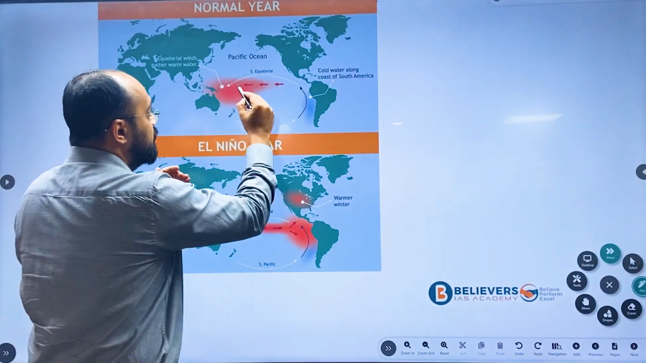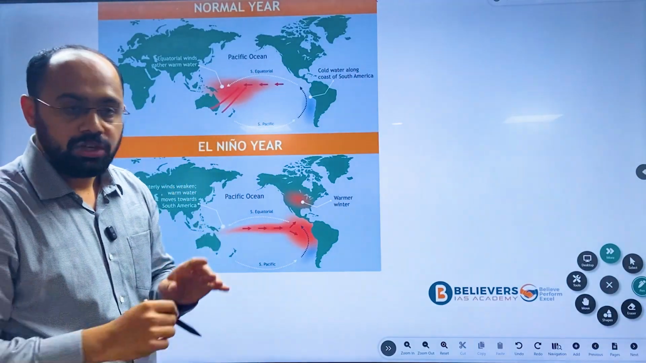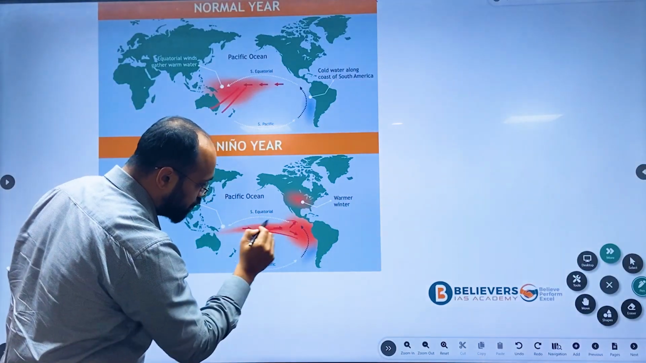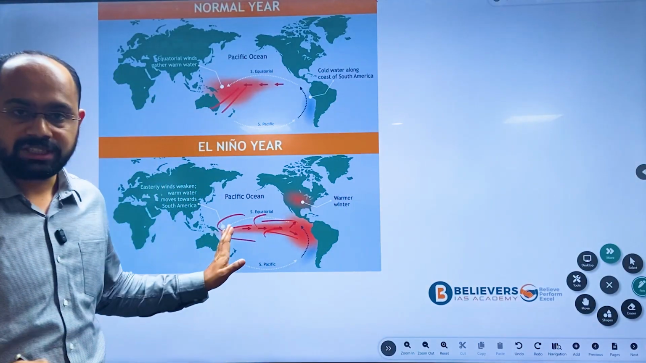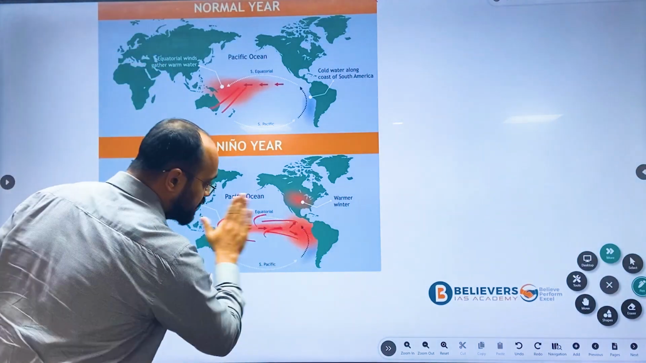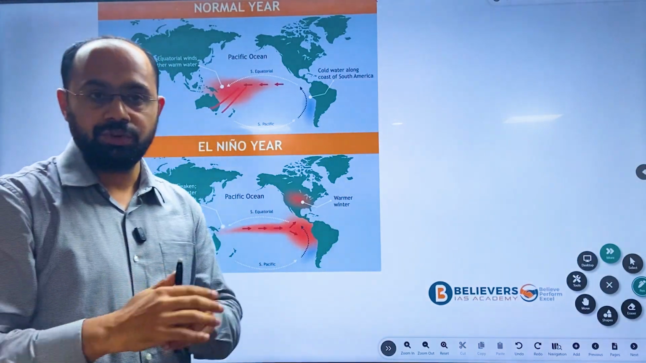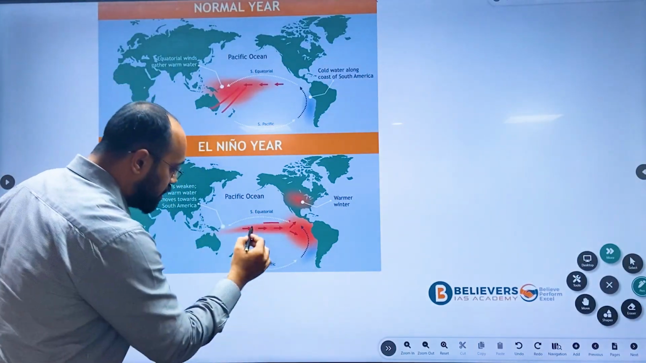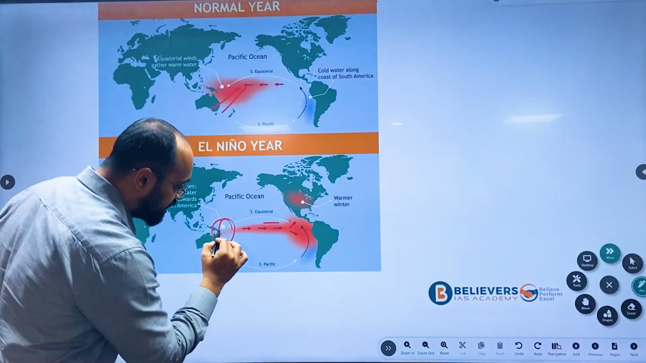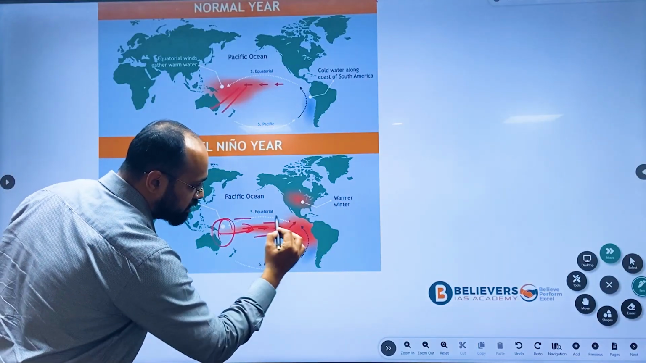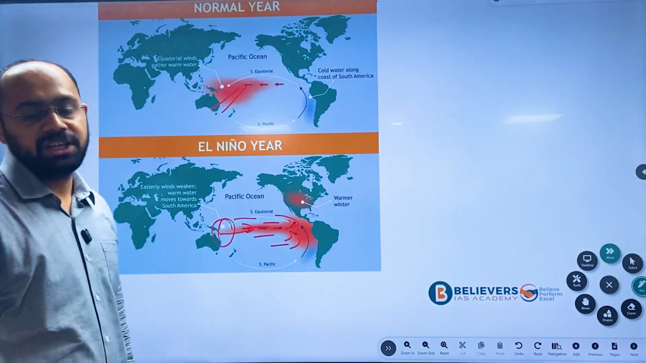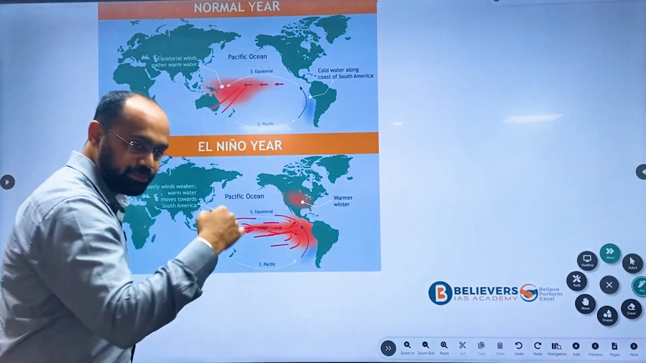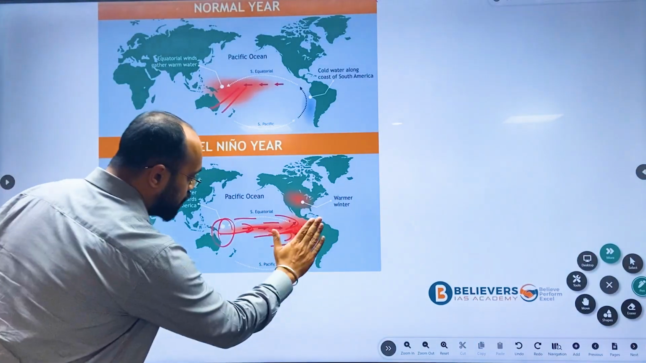This is what happens in normal years. So here, the air which was moving very fast towards the West Australian region will have its speed automatically reduced during El Nino years. Since the speed is getting reduced, the water which was earlier collected here will start moving towards the Peru and Chile region, towards the Peruvian region.